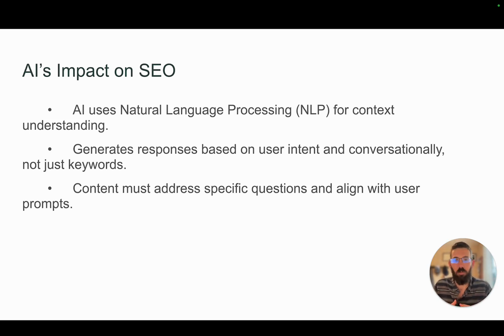AI uses natural language processing for context understanding. We'll talk about that in the next slide here. AI is going to generate responses based on user intent and conversationally, not just based on keywords. And the content must address specific questions and align with user prompts. And so that's just the content on our website, the content that we're making. We need to think about how someone would conversationally talk about this, and then make sure that we have not just the answer to that question, but a full-fledged answer, and supporting resources for things. Those are going to be helpful.